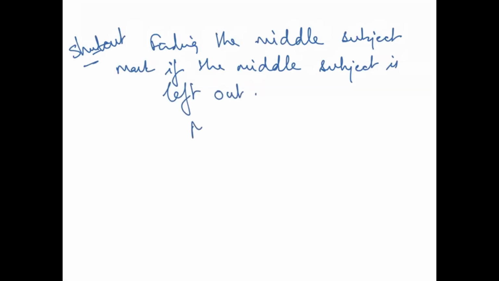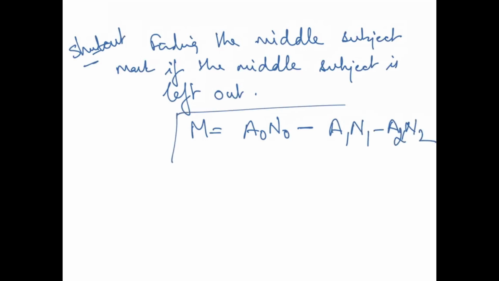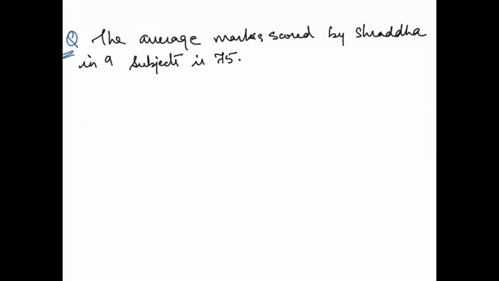So what is the formula in this case? It is A0 N0 minus A1 N1 minus A2 N2. Correct? This is the formula which you have to apply. So what will I do? I am going to take you to the question, and here we go.